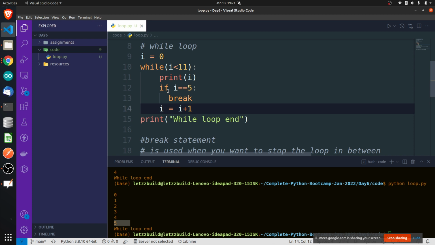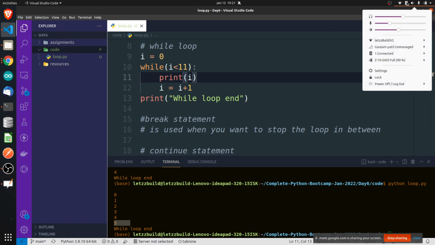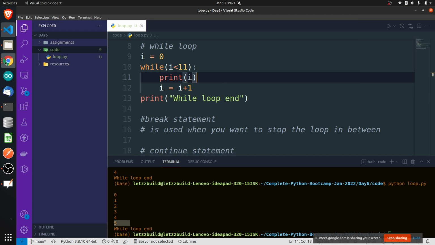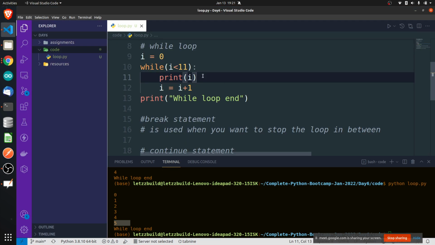So how many iterations will actually happen here? If I remove the syntax, how many iterations will take place here? Are you able to hear? If you don't respond, I feel there is an issue from my side. Right now, with whatever code is here, how many iterations will the while loop go through? 10, right? Very simple. So I hope you understood the meaning of iteration.